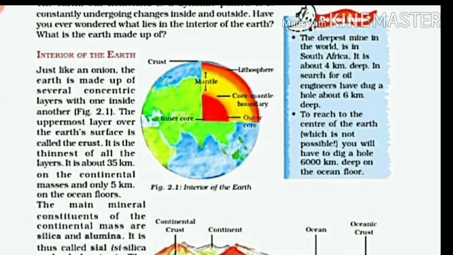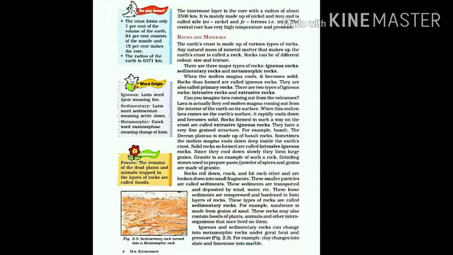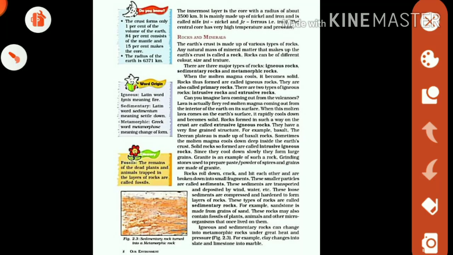And if we talk about the depth of the earth, that is the radius of the earth from the crust to the inner core, it is 6,371 kilometers.